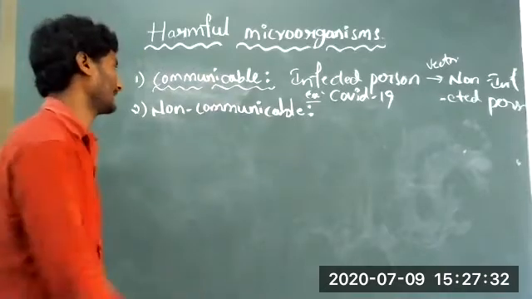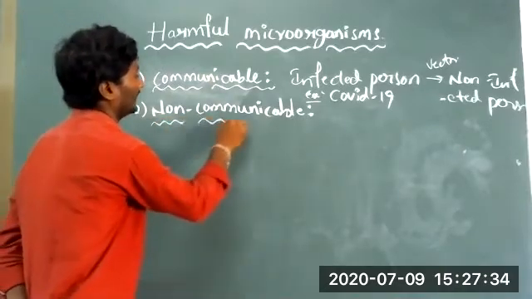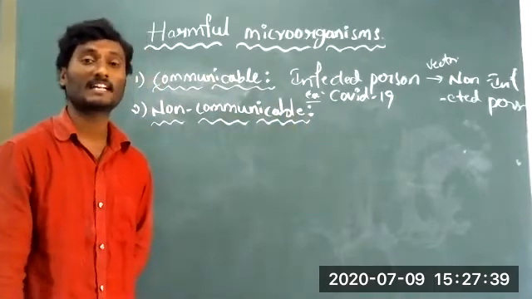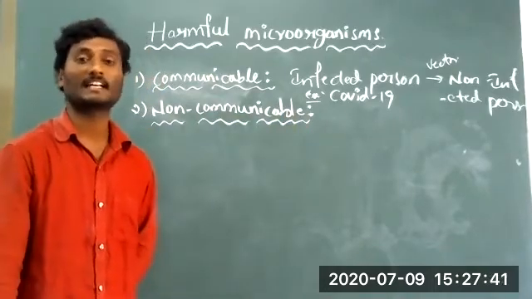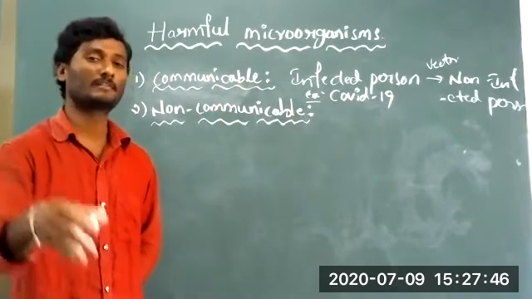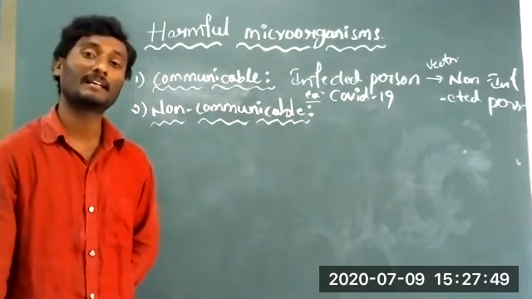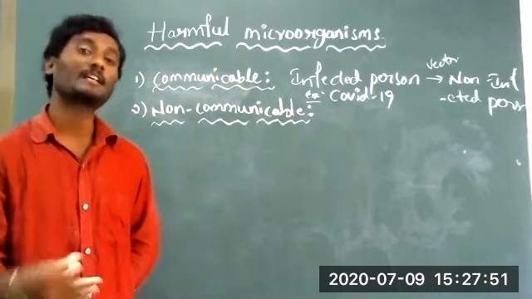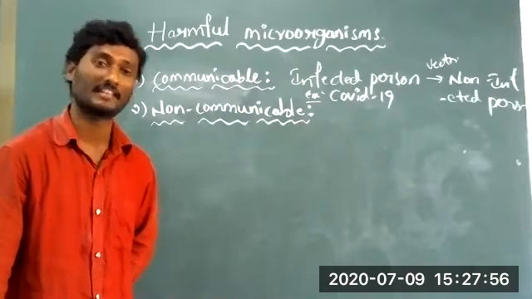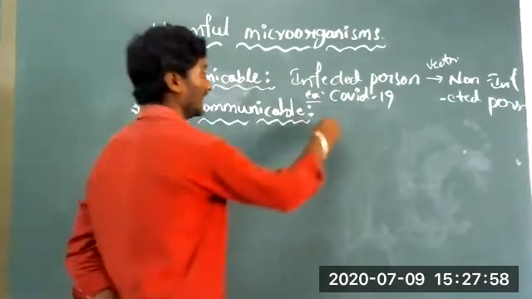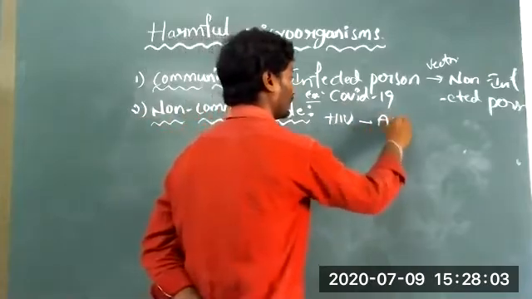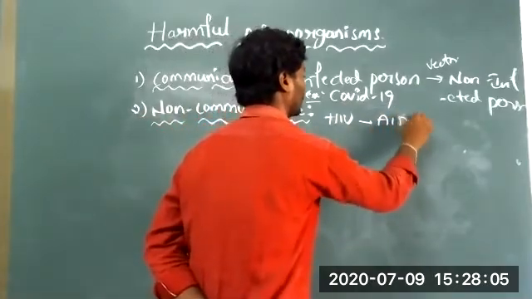Next, non-communicable disease. Non-communicable diseases cannot spread or infect from person to person. For example, if one person is suffering from HIV, which is a virus, that person gets AIDS.